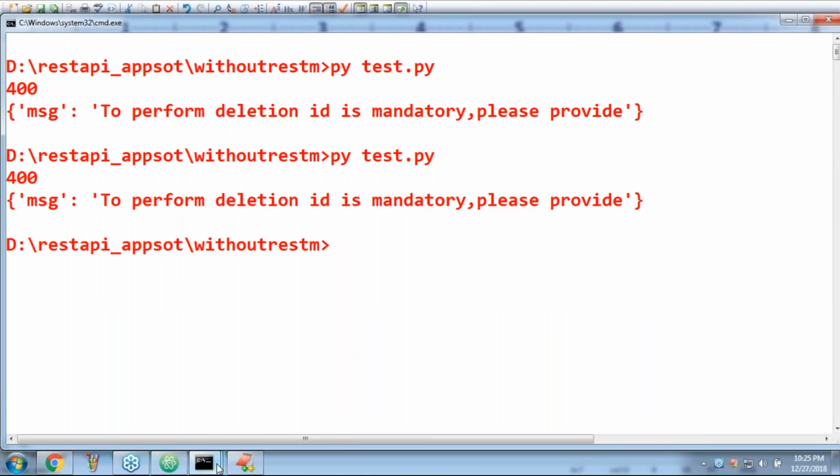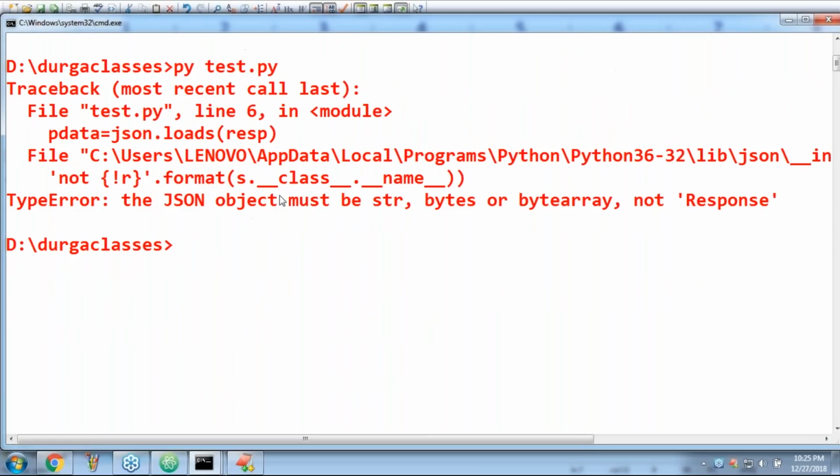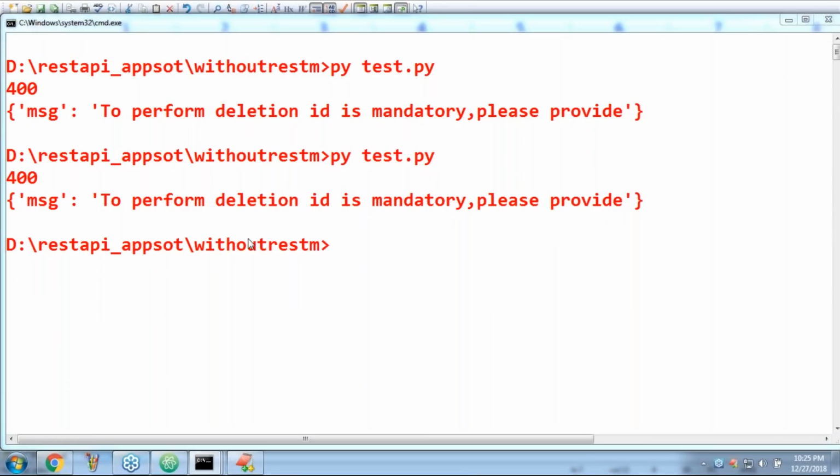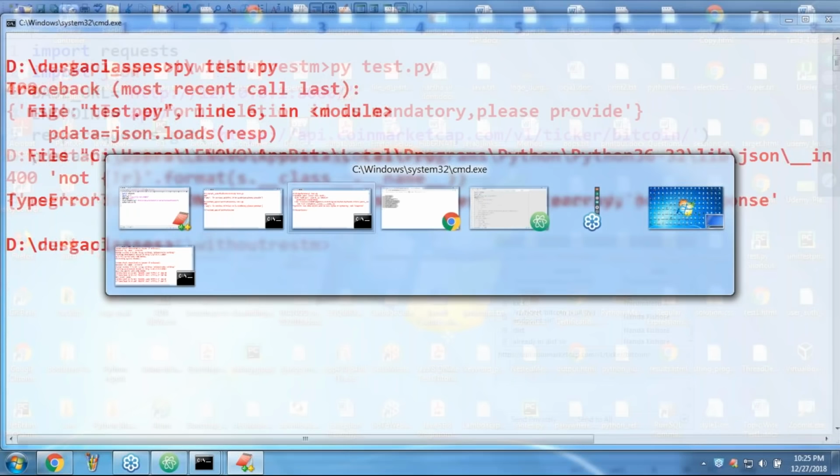No, this one. Can you please observe? The error says JSON object must be str, bytes, not response. So obviously, here we use resp.json. It is already in the Python style only. Okay, now how does the data look? Can you please cross check how the data looks?